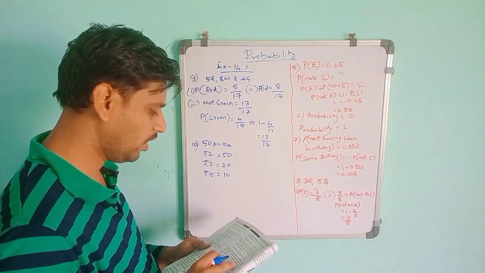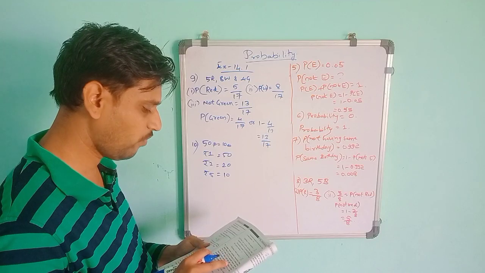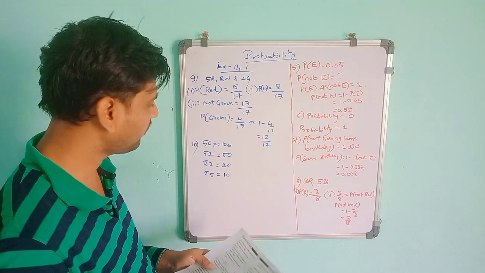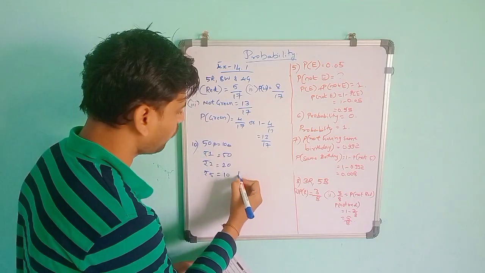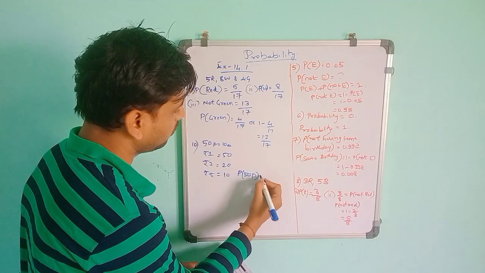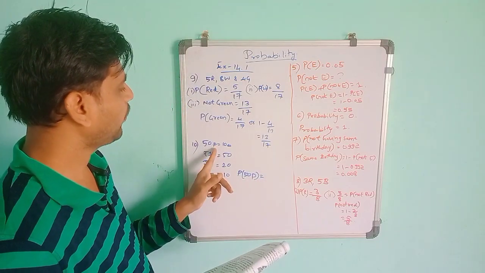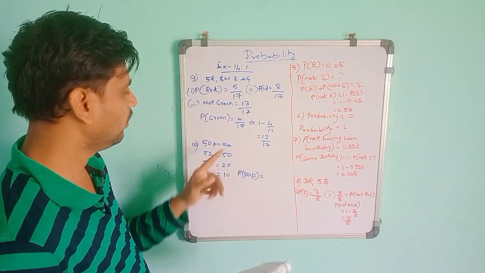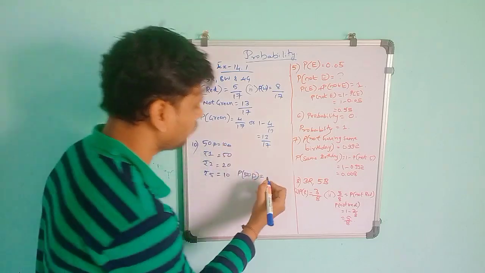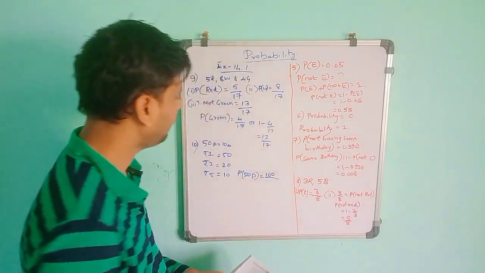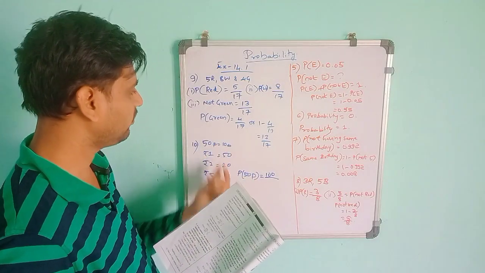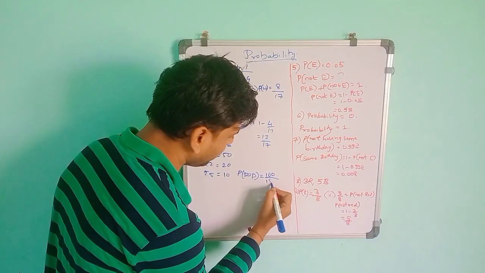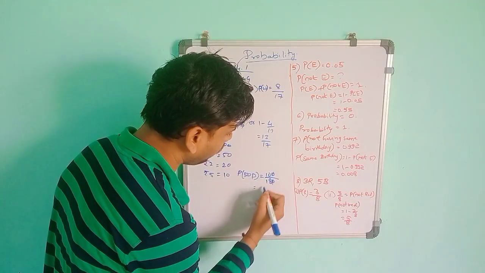If it is equally likely that one of the coins will fall out when the bank is turned upside down, what is the probability that the coin will be a 50 paisa coin? So the probability of a 50 paisa coin: the 50 paisa coins are 100, one rupee coins 50, two rupee coins 20, and five rupee coins 10. If you take 50 paisa only, it is 100, so favorable outcomes is 100. The total number of coins present is 100, 150, 170, 180. So the total is 180. The zeros cancel, this will give 10 by 18.